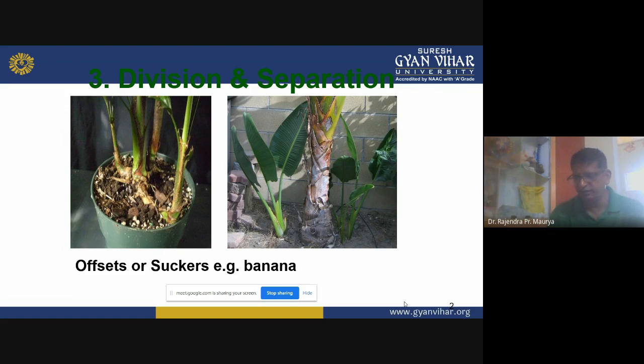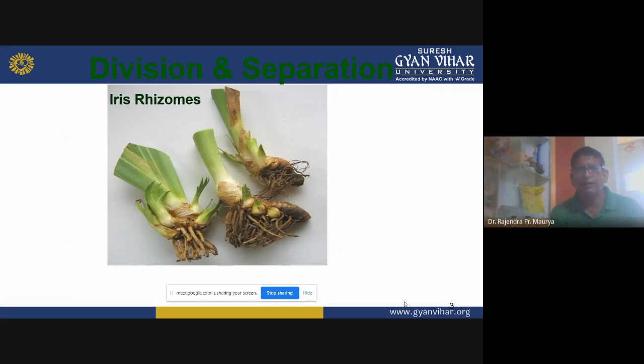So these are the commercial propagation methods vegetatively. Then divisions and separation. Second one is the iris rhizomes. So iris is also an ornamental plant. And also, if you have heard about the commercial spices crop, ginger. These plants are commercially propagated by rhizomes, and rhizomes are horizontal stems that grow close to the soil surface.